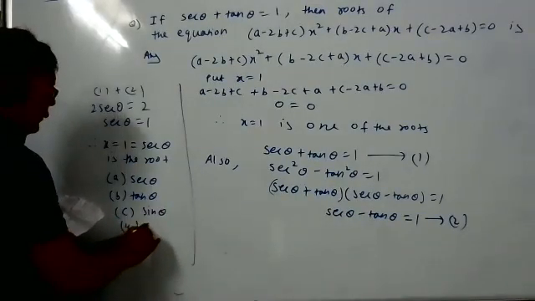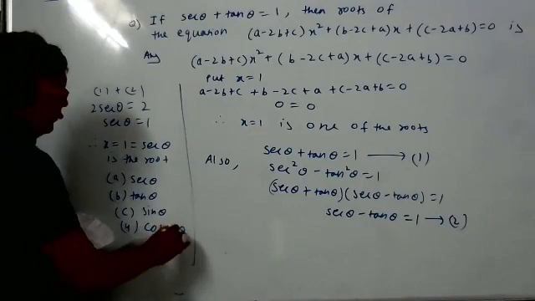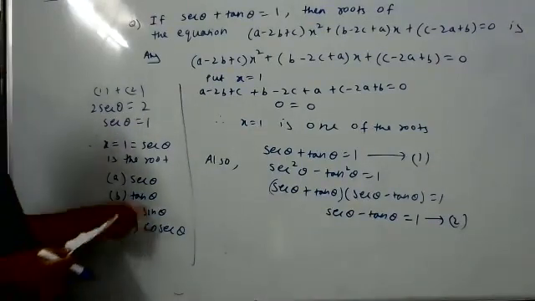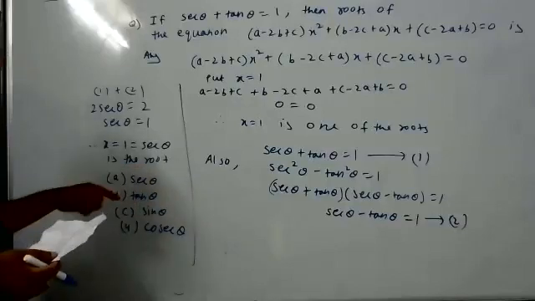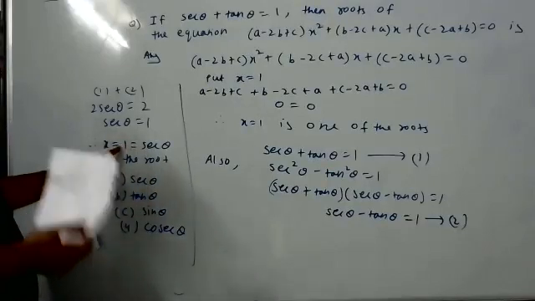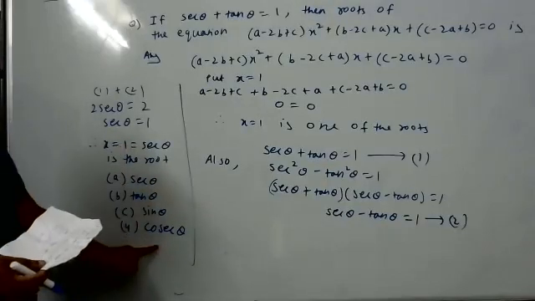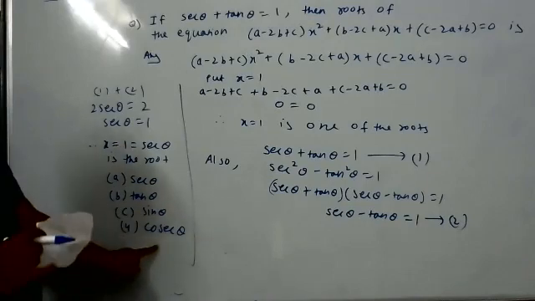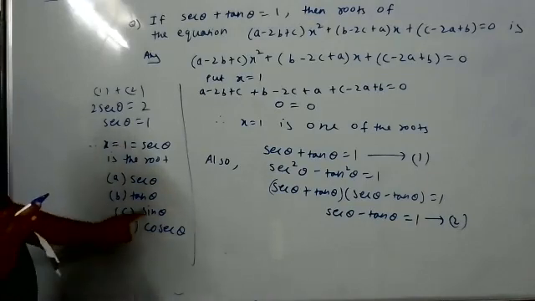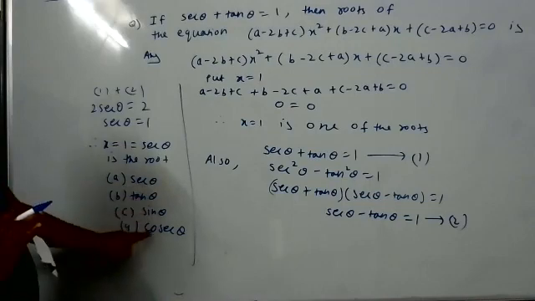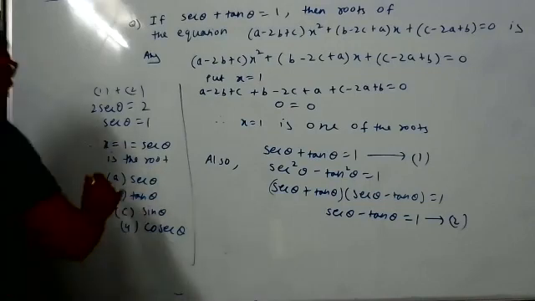It is not cos theta but cosecant theta. Because if it were cos theta, then that would also have to be correct, as we discussed the other day: secant theta is 1 means cos theta should also be 1. Although it is given in the PDF as cos theta, there is a misprint. The options are secant theta, tan theta, sine theta, and cosecant theta. So the answer is secant theta.